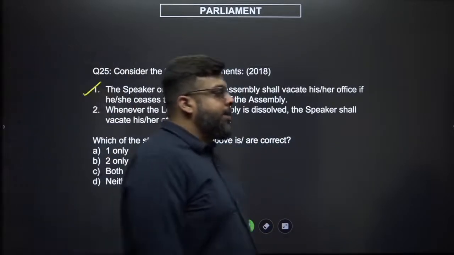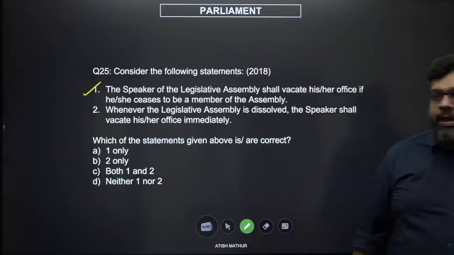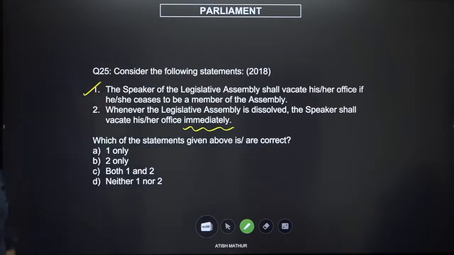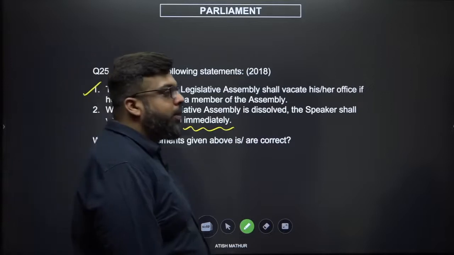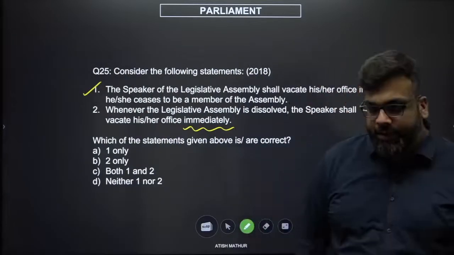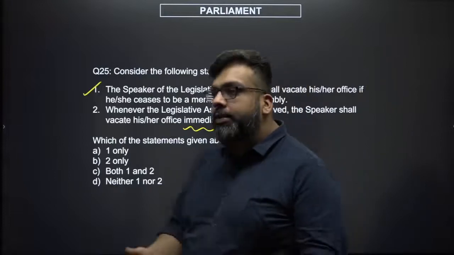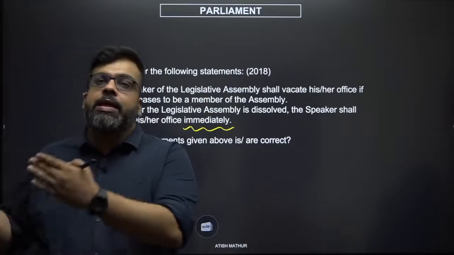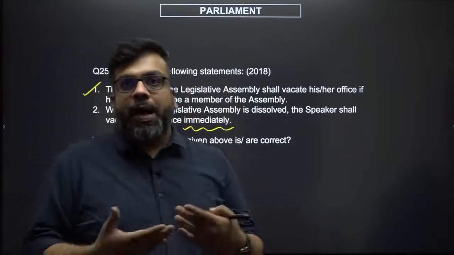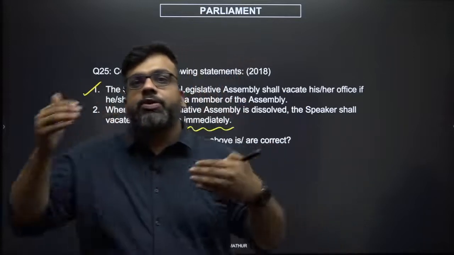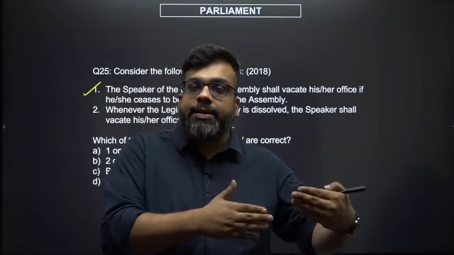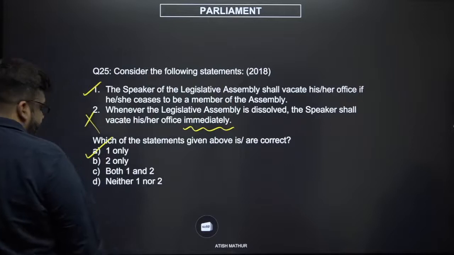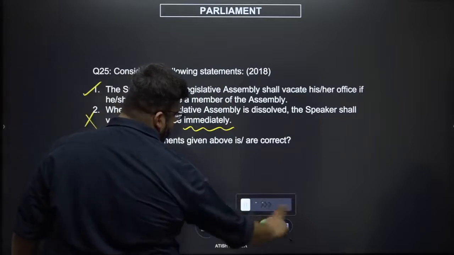Whenever the Legislative Assembly is dissolved, the Speaker shall vacate his or her office immediately. Immediately is the key word. If you vacate the office immediately, then you would create what is called discontinuity in the office. You are there to hand over the earlier Legislative Assembly to the pro tem Speaker, who will then conduct the election of the new Speaker. Power must always be transferred from X to Y, so unless there is an X, there cannot be a Y. Therefore, this is incorrect. The option is 1 only, right? Okay.